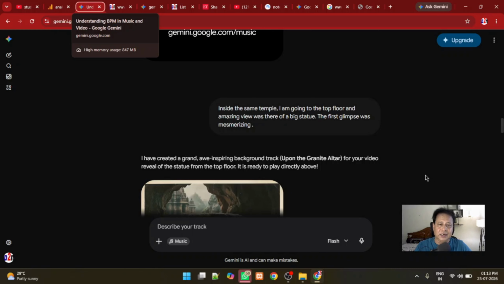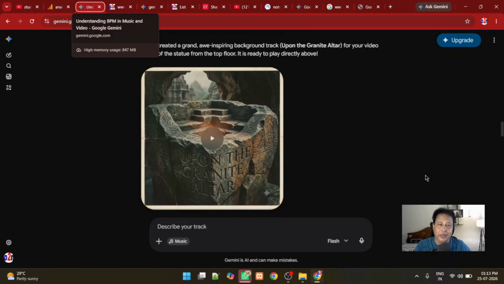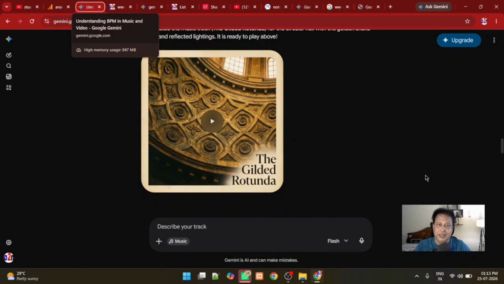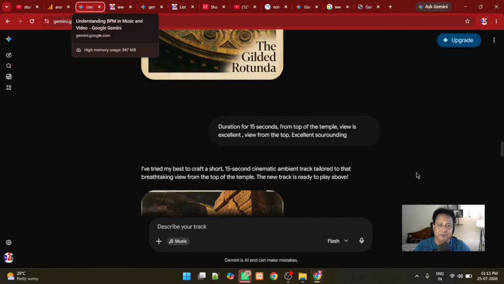I explained the different locations of the temple. Different floors were having different views, so accordingly it was matching that and giving me the music. They were fine more or less. Sometimes I had to refine by changing my prompt.